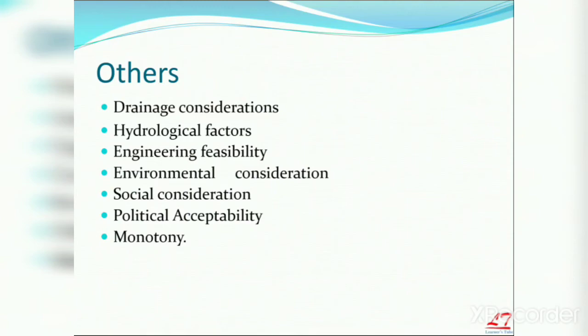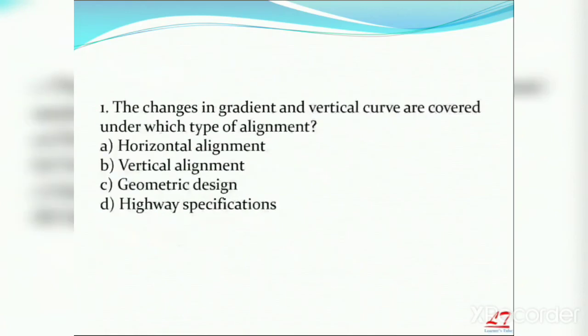And environmental considerations, based on the environment. Social consideration means based on the people's opinion, which way they prefer more. I told you origin and destination and traffic flow, so everything comes under social considerations. And political acceptability also plays a major role. And monotony is nothing but the traditions and customs of that particular area, which the people of that area follow. So you have to keep everything in mind while aligning a highway.